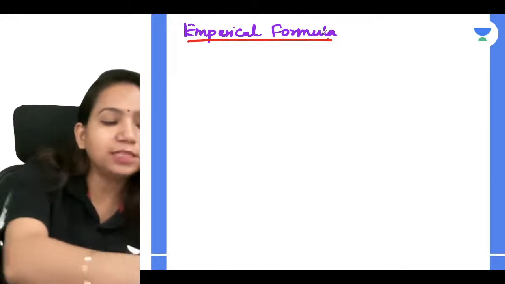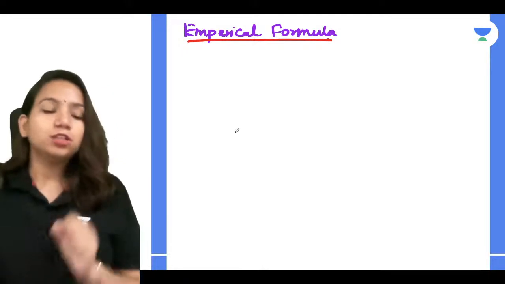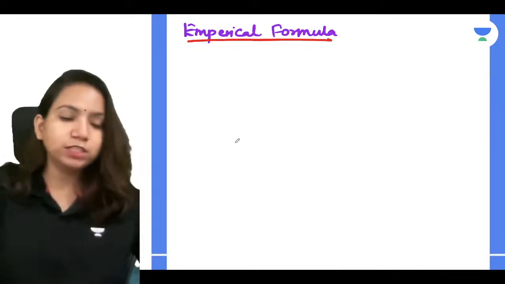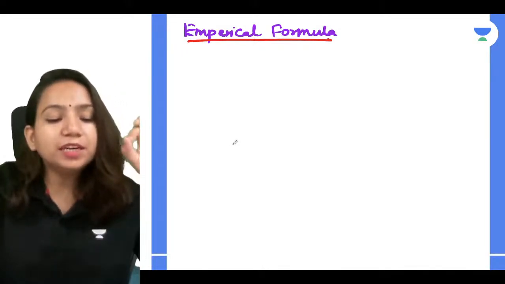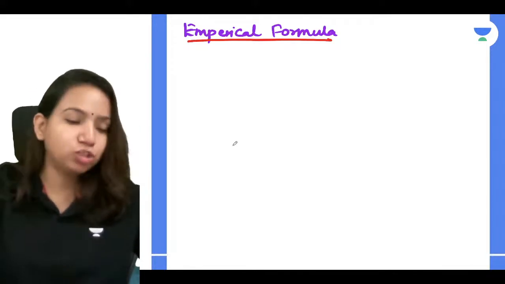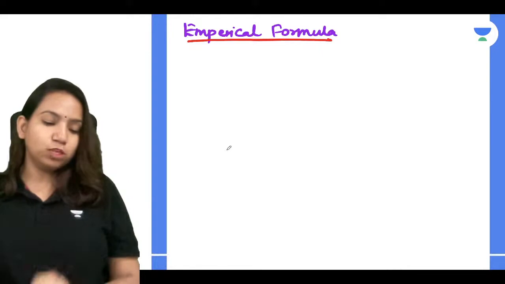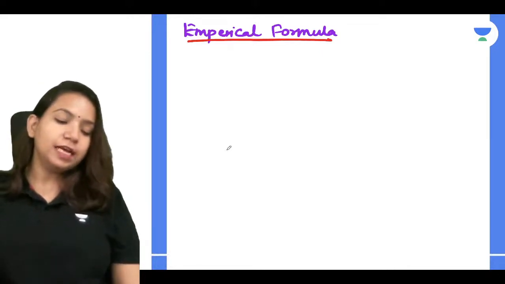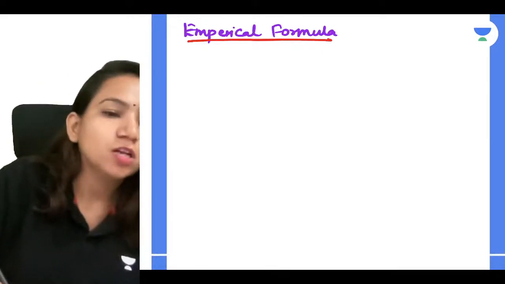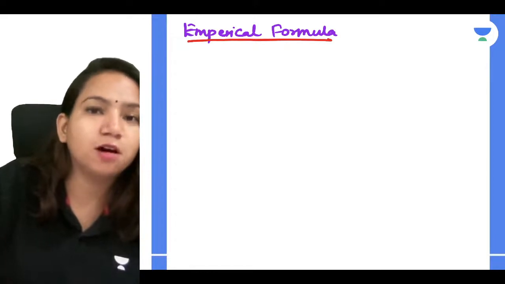So very simple, guys. Empirical formula is nothing but the formula that represents the simplest ratio of atoms belonging to different elements in a molecule. Very good, Sangeeta. It is the simplest ratio. So what is the empirical formula?